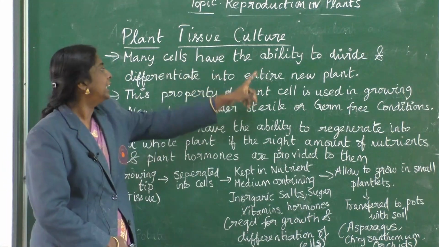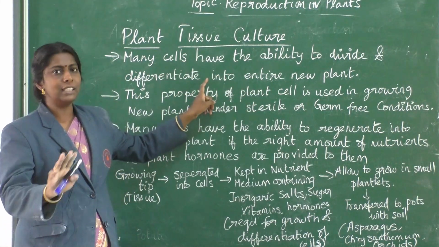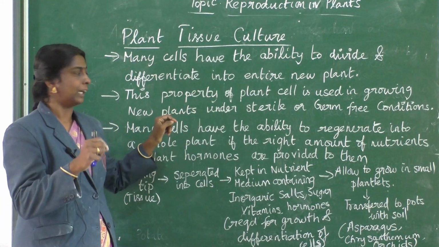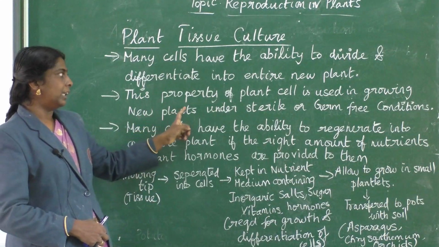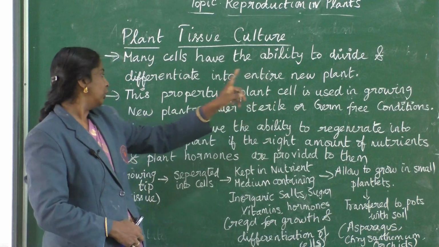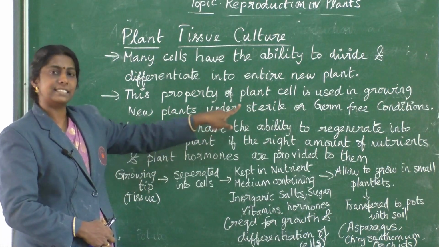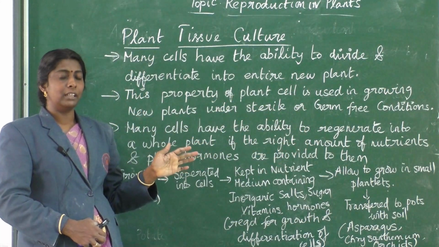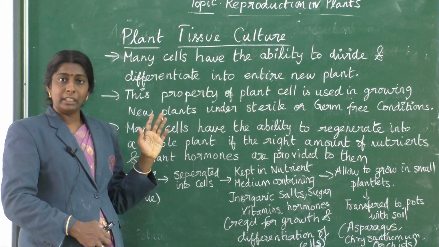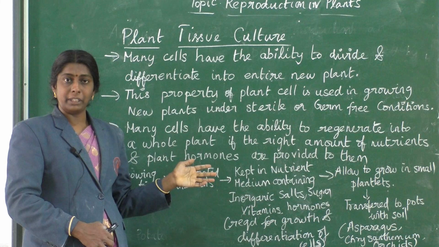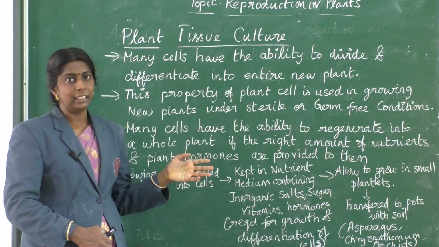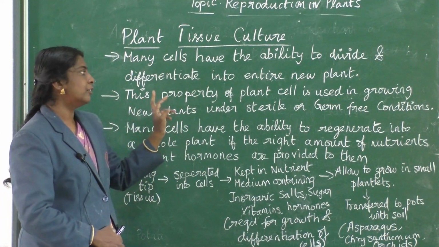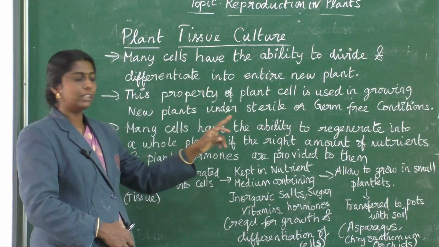Many cells have the ability to divide and differentiate into an entire new plant. Almost every cell has it, but the potential is greater in young tissue, the growing tip part. This property of plant cells is used in growing new plants under sterile or germ-free conditions. We are applying this concept and using this technology. We develop the plant cell in a nutrient broth medium under sterile conditions.